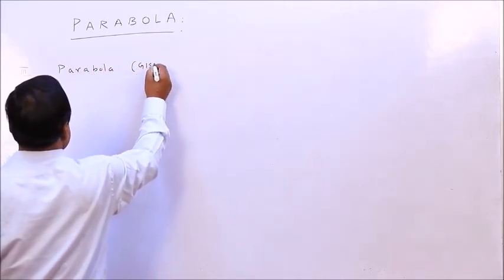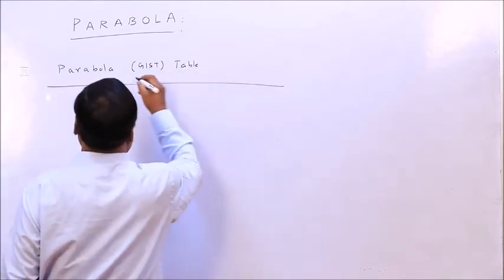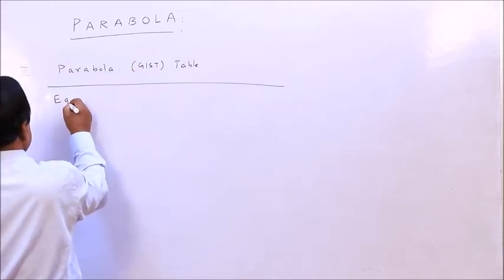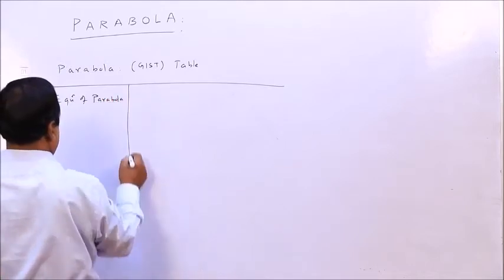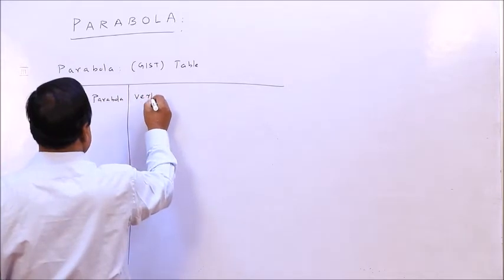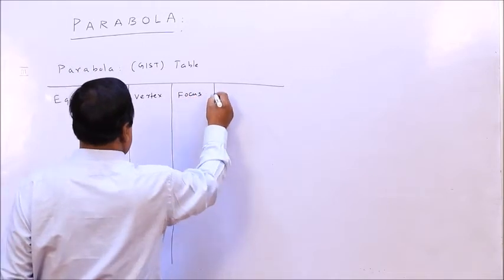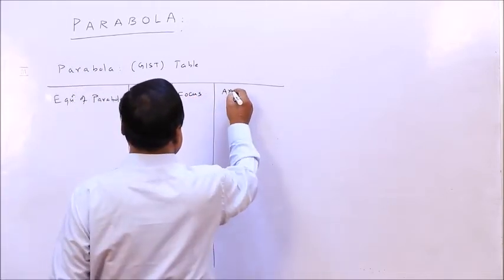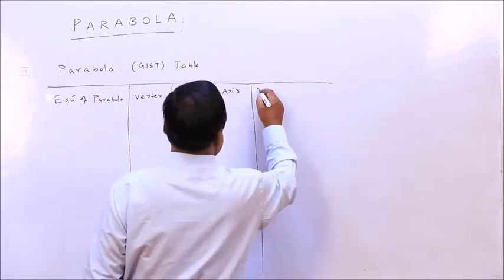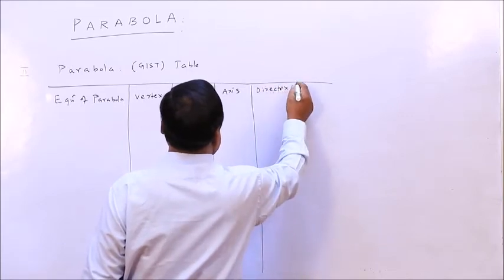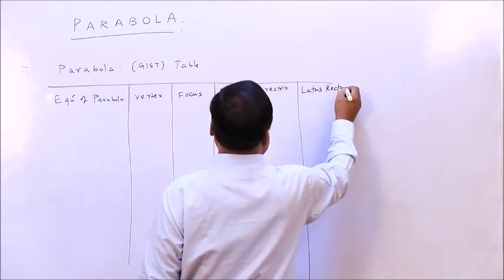This is your gist, you can say, a table. Equation of parabola, vertex, focus, axis, directrix, then latus rectum.